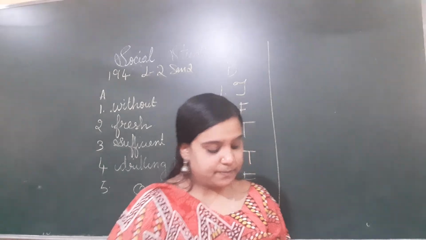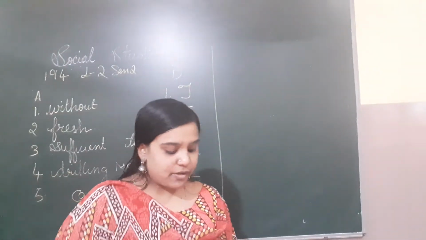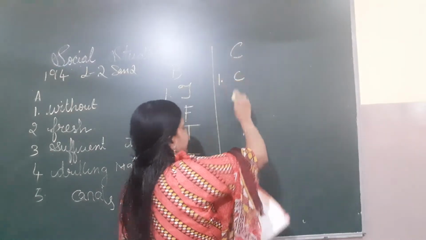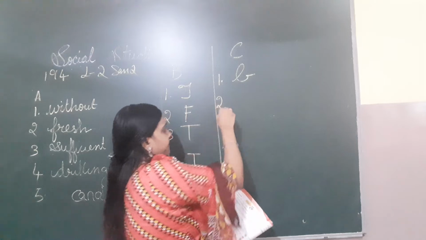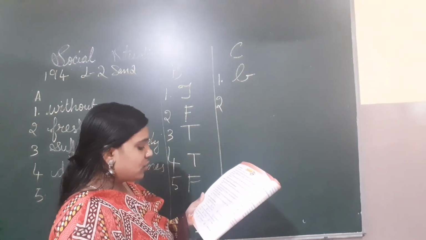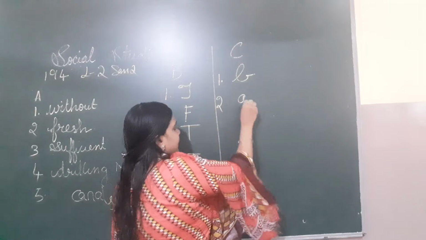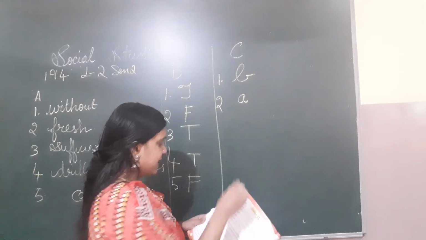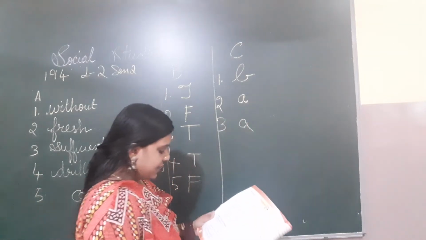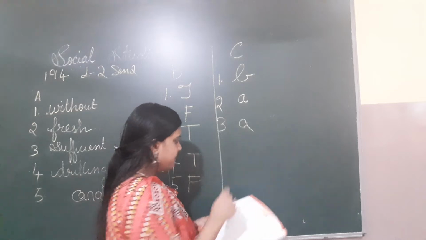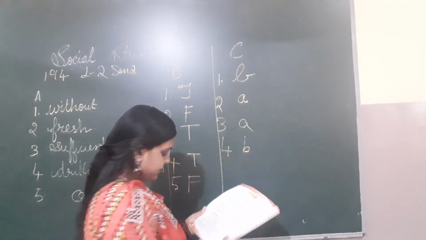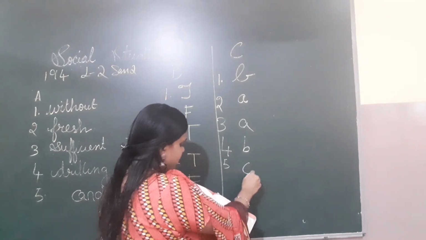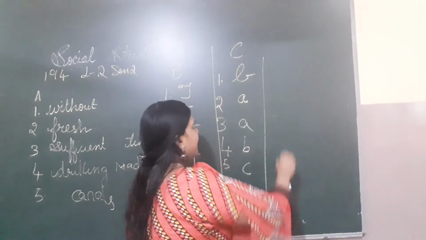Tick the correct option. The main source of fresh water is, children, rain. So option B. A dam is constructed to control the flow of water. Option A. Channels that are dug to take water from the river to the fields are called canals. Option A. Electricity generated from water is called hydropower. Option B. The longest dam in India is Hirakud Dam. Option C. Now we have the last one.